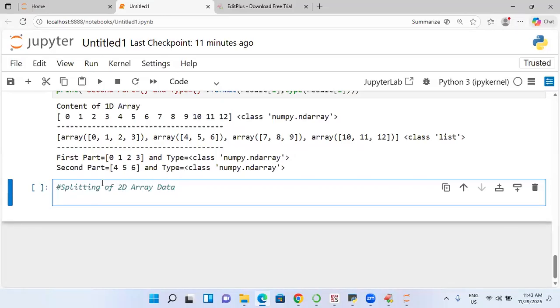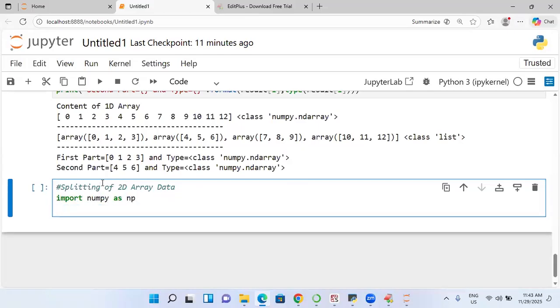2D array data. So import NumPy as np. Then I'm going to write a is equal to np.array of some values. I'm taking 3, 2, 1 as some data here. The next values I'm taking are 8, 9, and 7. Next I'm going to take 4, 6, 5.